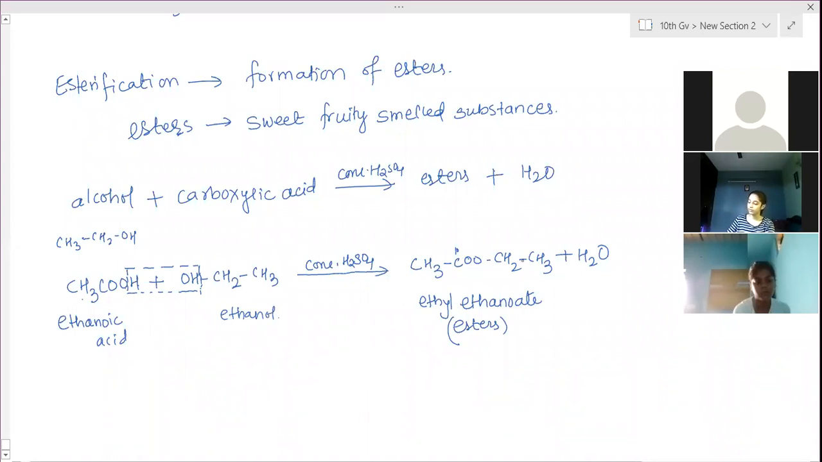The word ethyl comes from the alcoholic part. Here there are two carbon atoms, C2H5, so it is the alkyl group, ethyl. And the acid part changes to ethanoate. So, ethyl ethanoate. Now if propanoic acid combines with ethanol, what is the compound formed? The name is ethyl propanoate. Yes, ethyl propanoate.